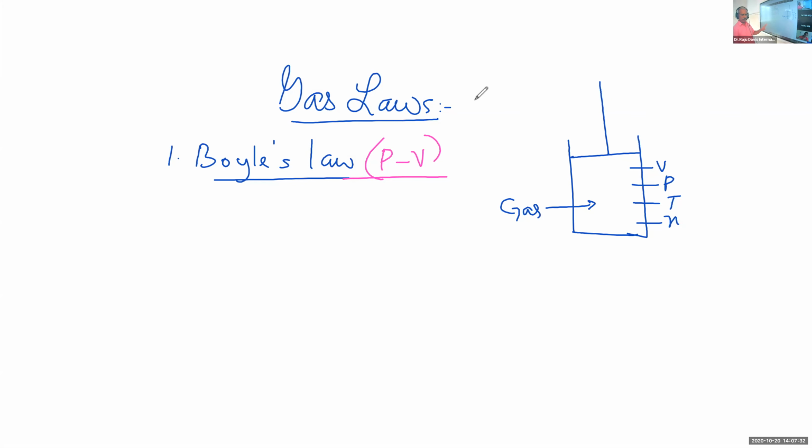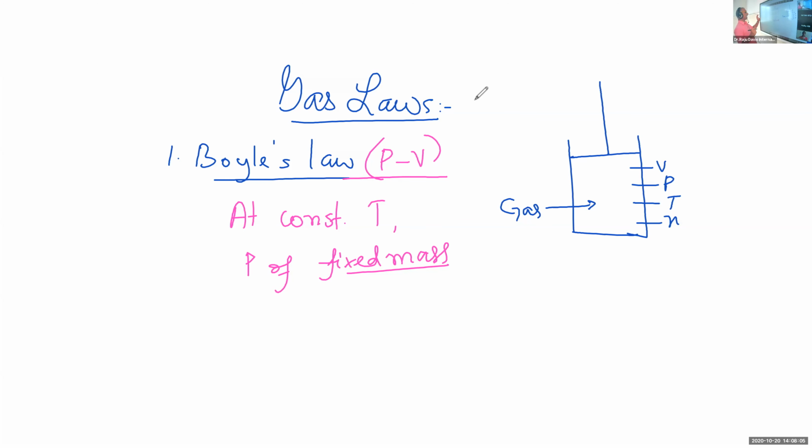And the statement of the law goes like this. At constant temperature, do you remember? See, we are keeping the temperature constant. The pressure of a fixed mass, a definite mass. So mass is fixed. Number of moles, that is fixed.